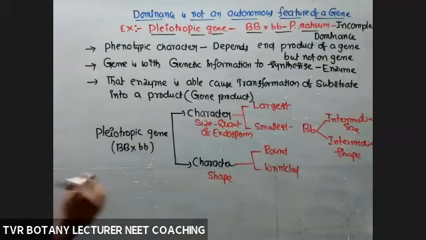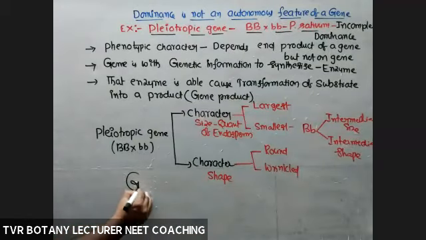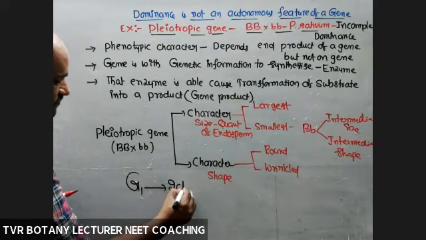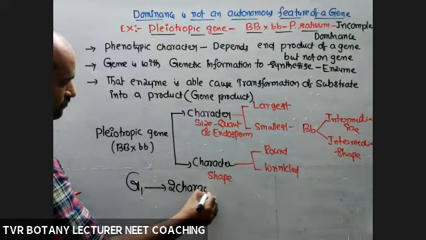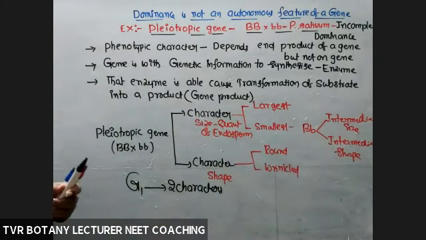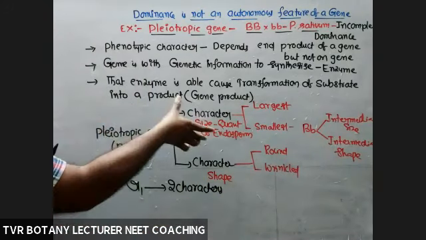So here one gene is deciding how many characters? 2 characters. According to Mendel, one gene, one character, but here one gene, 2 characters.